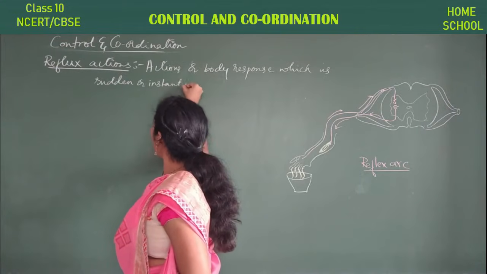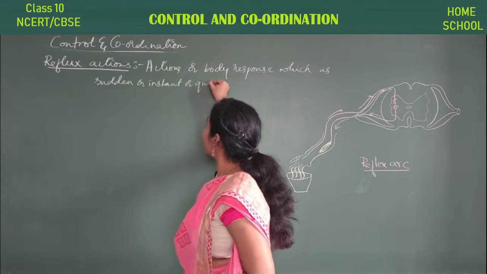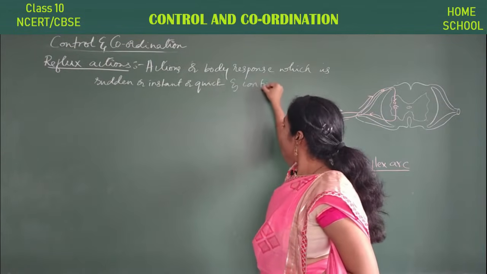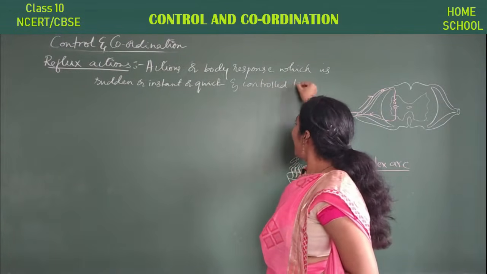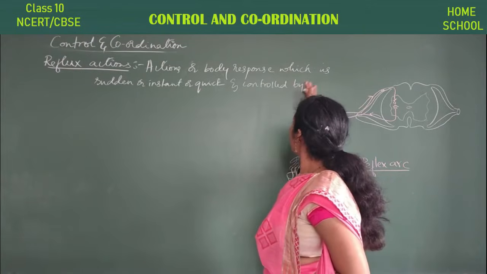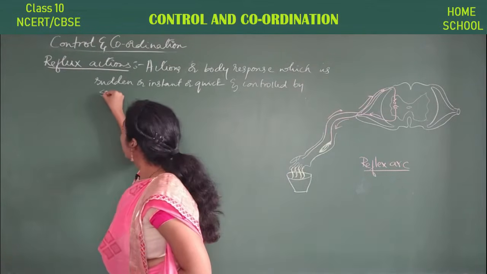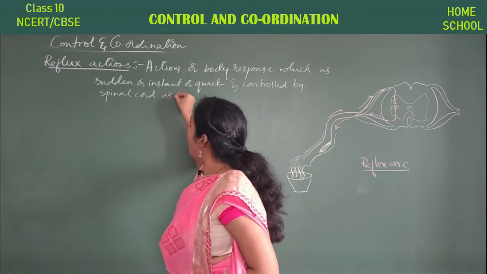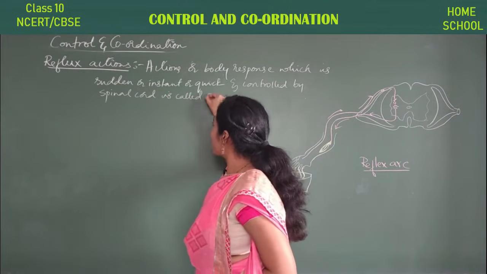Instant is nothing but quick. And controlled by the spinal cord. Controlled by the spinal cord is called reflex actions.